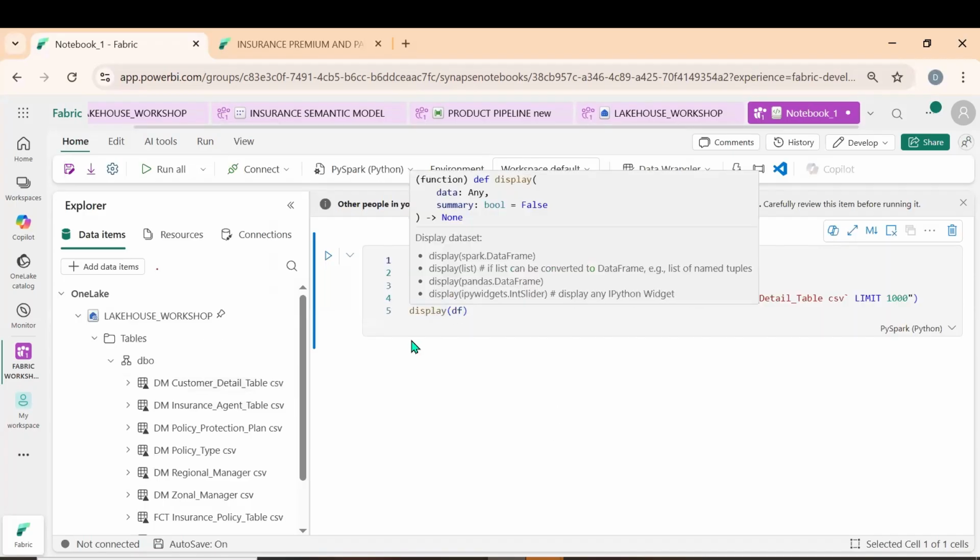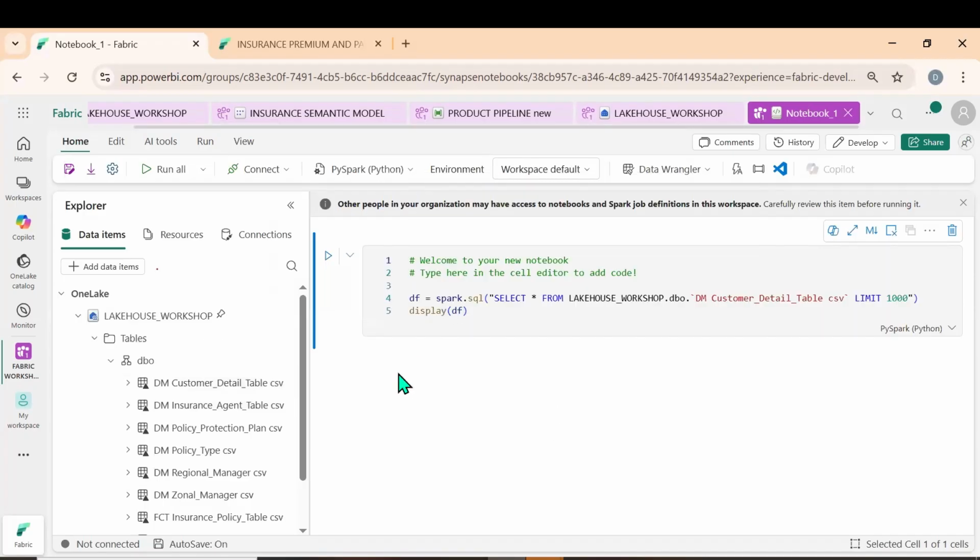Okay, df data frame equal to spark.sql select star from. So what is the environment we have? We can write it in PySpark, Python plus Spark, Spark Scala, Spark SQL, Spark R, and HTML.